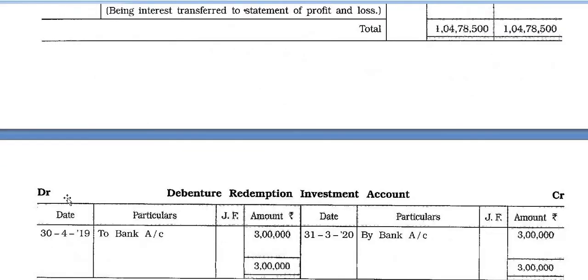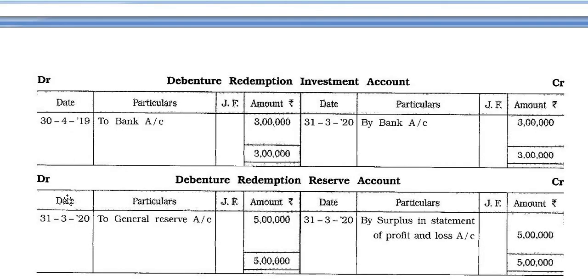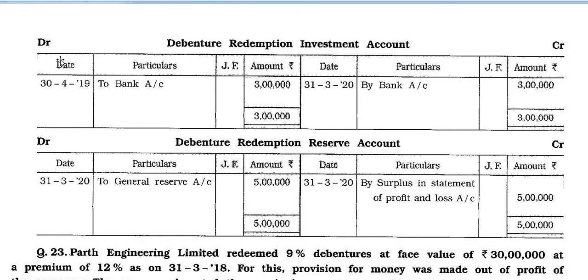Now we prepare the debenture redemption investment account. Debit side 4 columns: date, particular, general folio and amount. Credit side 4 columns: date, particular, general folio and amount. Here 30 April 2019 to bank account 3 lakh, and 31st March 2020 by bank account 3 lakh.